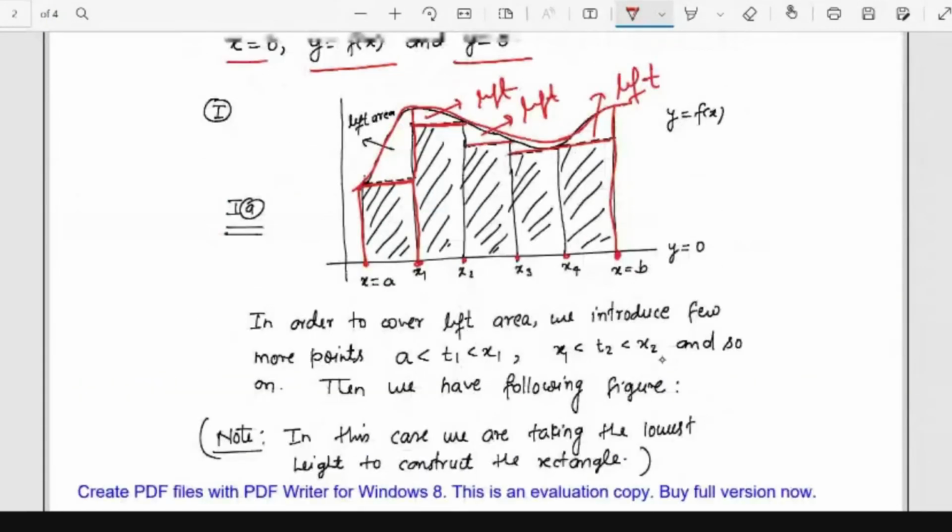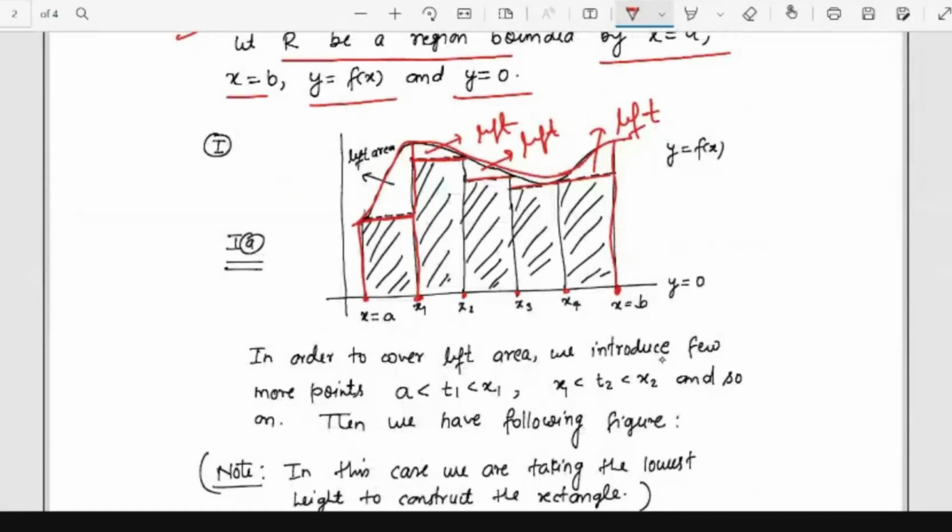But first of all, how to remove this problem, how to get more into the area of the object? How to cover up the left area? Suppose I pick one point between x equal to a and x1. Suppose I pick one point T and draw a vertical line.